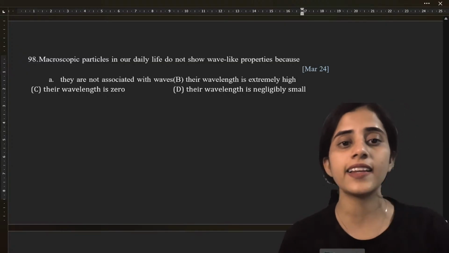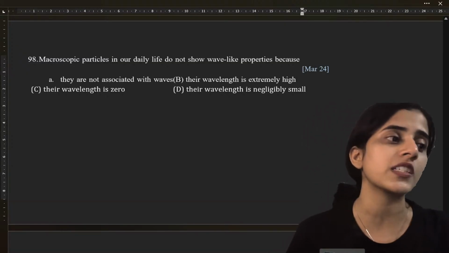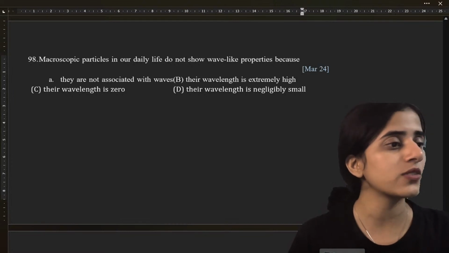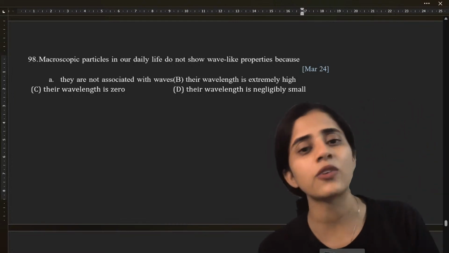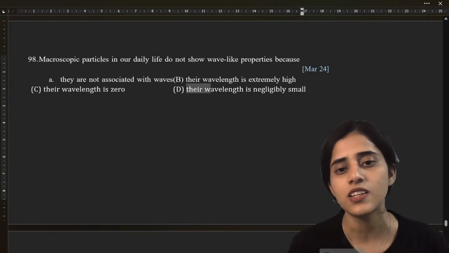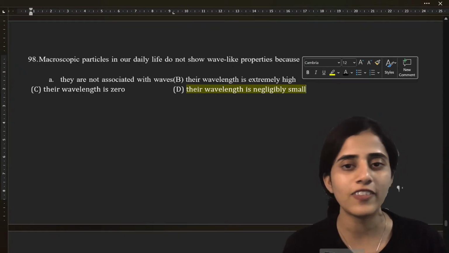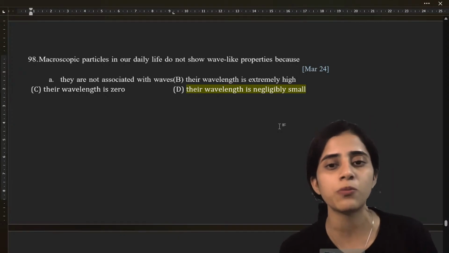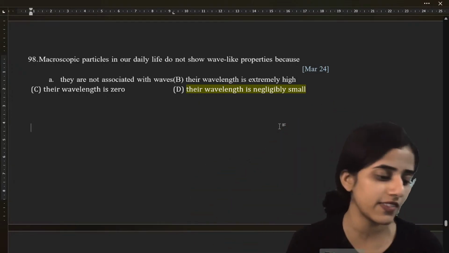Macroscopic particles in our daily life do not show wave-like properties because. Why do they not show? Because they're macroscopic. Because their wavelength is very small. If the wavelength is very small, how will they show wave-like properties? They should have some wavelength to show wave-like properties, right?